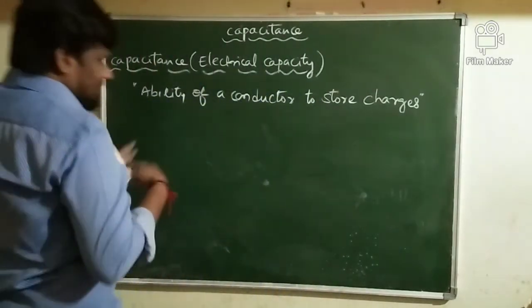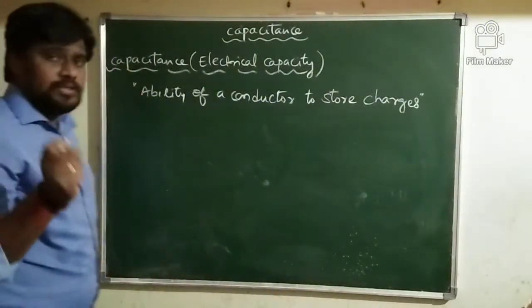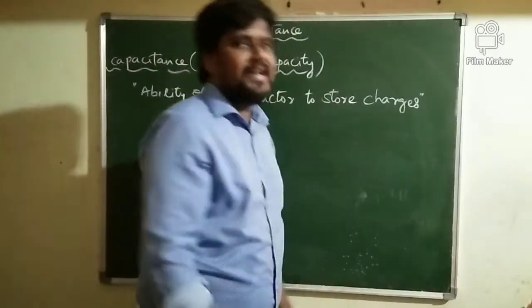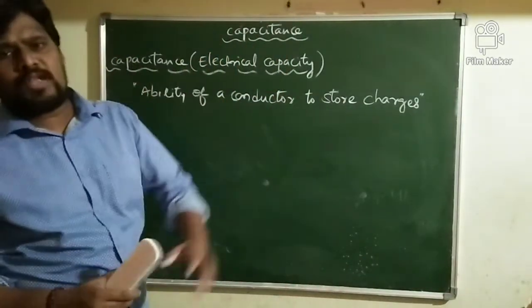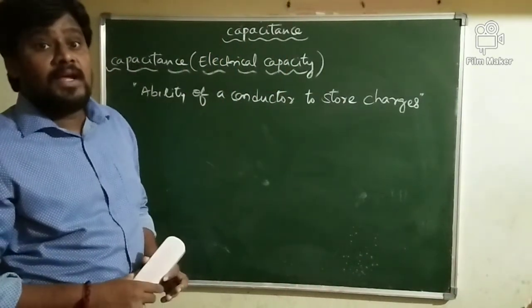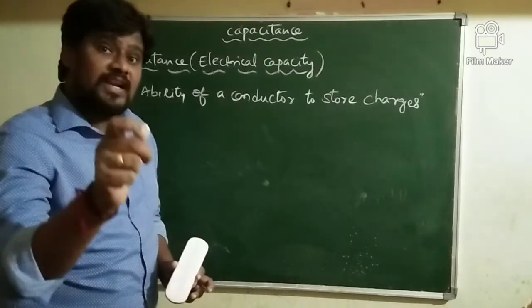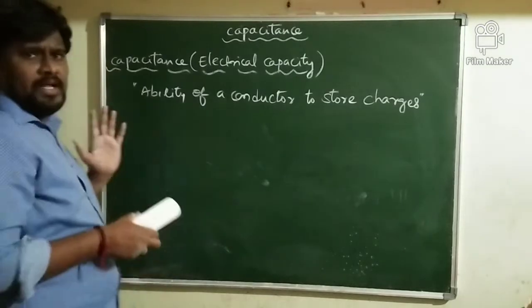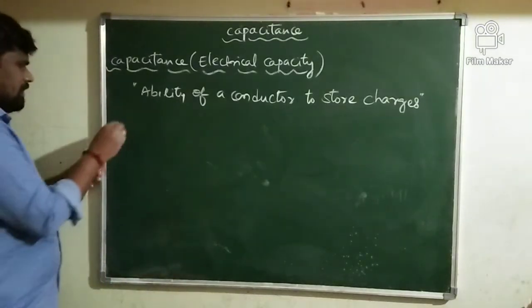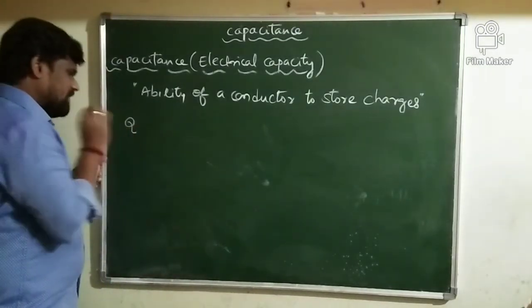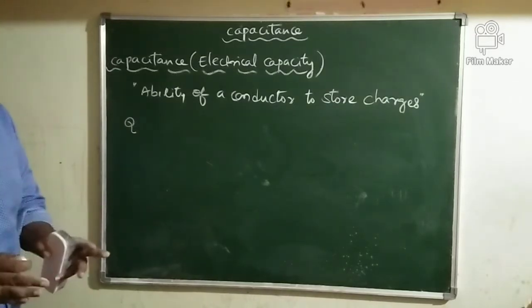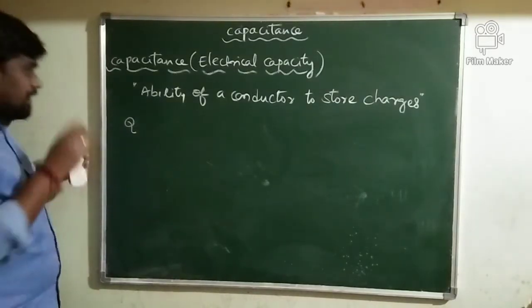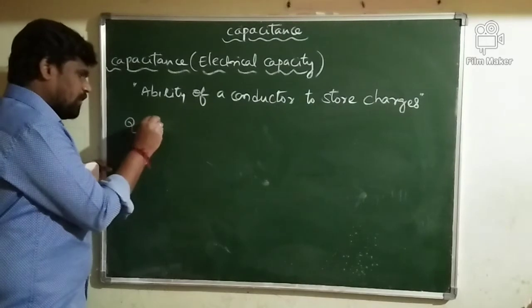So as I said, when the charge given to the conductor is increased, what happens? Potential of a conductor rises, or the potential of a conductor is also going to increase. In general, if Q is the charge given to the conductor and V is the potential of the conductor.